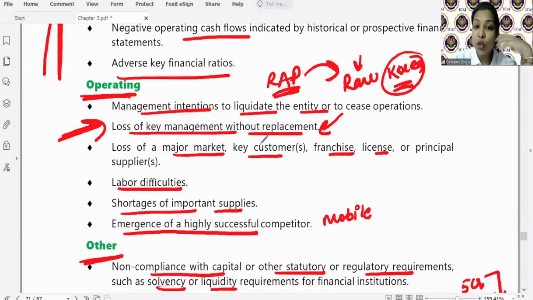So if management is not having any plan, so this is obviously significant doubt on the entity's ability to continue as a going concern. Now, on the other hand, let's say management says that we are aware about this fact and we have already started procuring raw material from an Indian supplier also. So such doubt is then negative. Okay, so auditor needs to consider that.